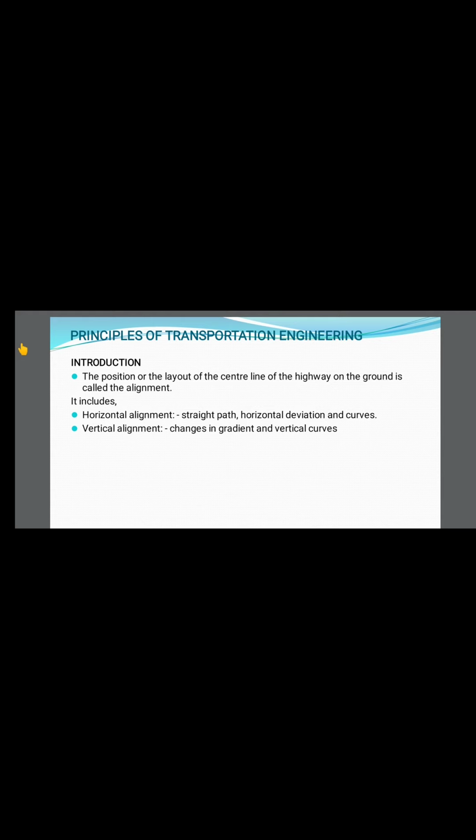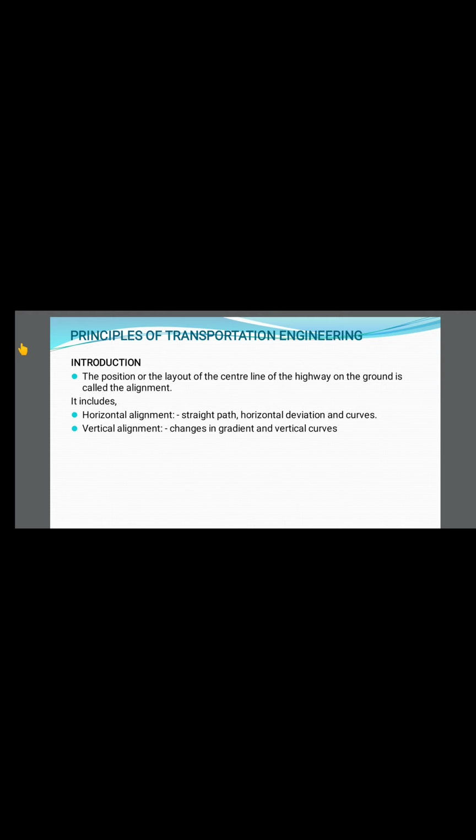Horizontal alignment means where junctions will be there. Whenever a straight road is running and there is a change of direction, that is called horizontal alignment. The vertical alignment is the difference in level between two points. In horizontal alignment, there is the straight path, horizontal deviation and the curves.